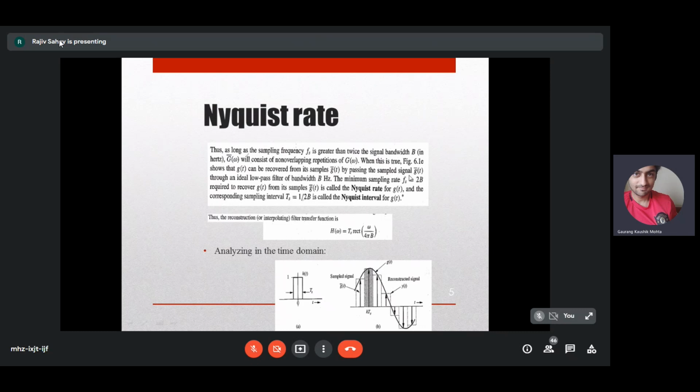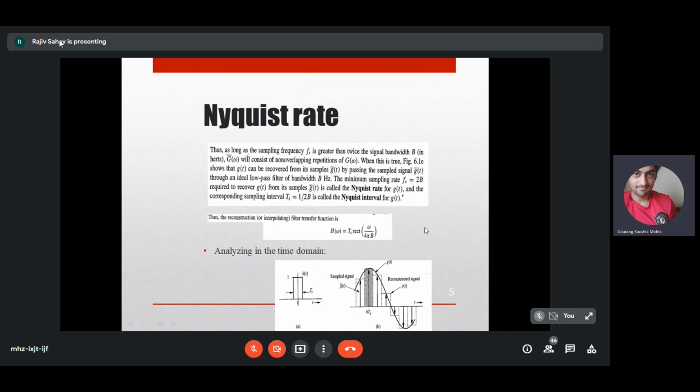So we'll pass the sampled signal g tilde of t through an ideal low-pass filter of bandwidth b hertz, and the minimum sampling rate fs should be equal to 2b to recover g of t from its samples g tilde of t. This is the Nyquist rate, and the corresponding sampling interval is called the Nyquist interval.